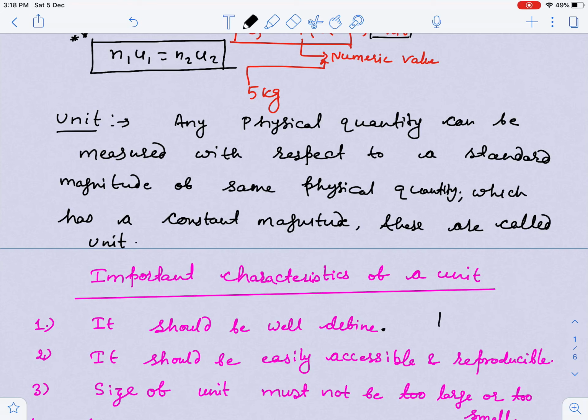Like you have seen, guys, sometimes when you go to the market, you have a 1 kg standard written, and some stone is actually placed in place of that. This is the 1 kg standard unit, and sometimes they use the stone to measure, so it is reproducible also. When I discuss the details of the units, I'll discuss these things: what is mass, what is length, what is time, what is temperature.